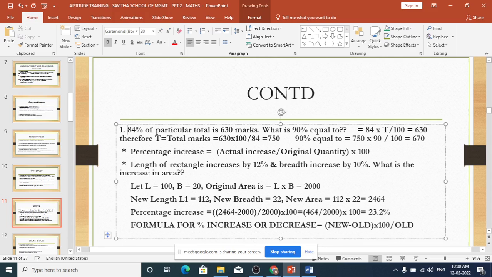So like this you have to be very, very comfortable with percentages. Okay. Go to the second question. The formula says percentage increase is equal to actual increase by original quantity into 100. Actual increase is new minus old, as I said. If it is percentage decrease, then it is actual decrease divided by original quantity into 100. Okay, that's it. Go to this question.